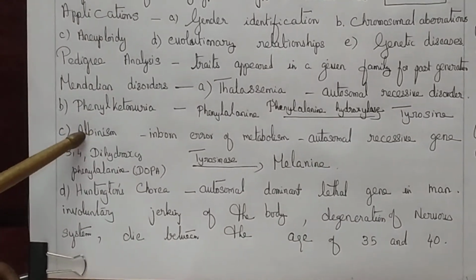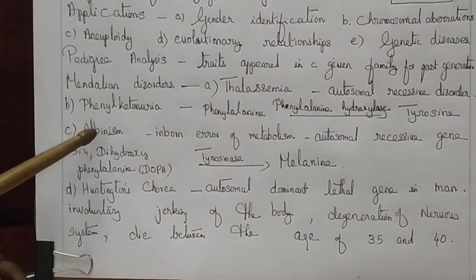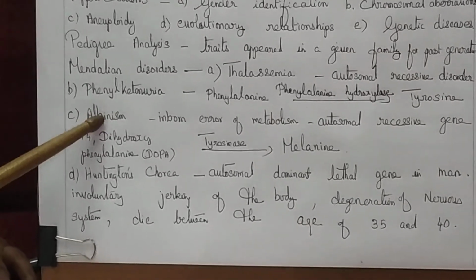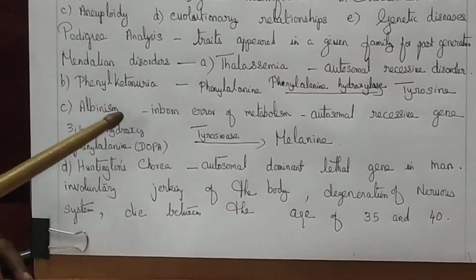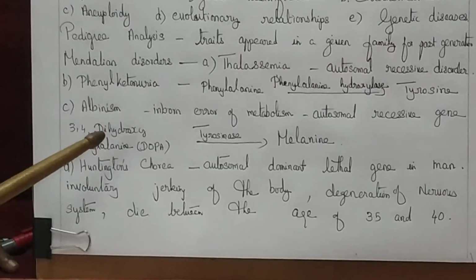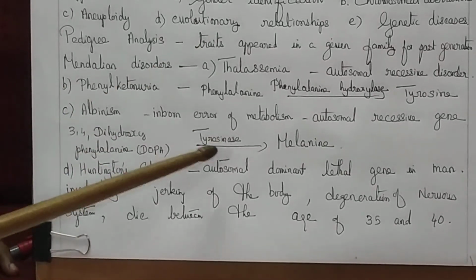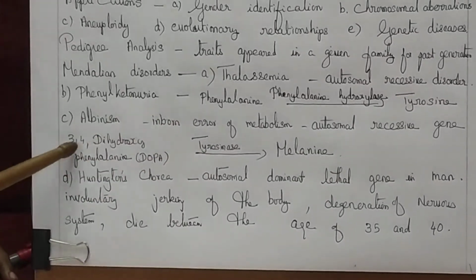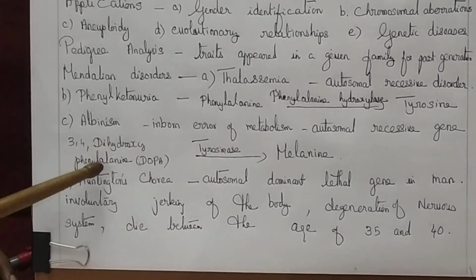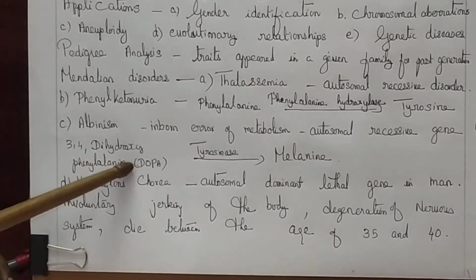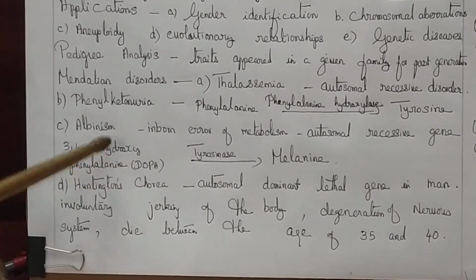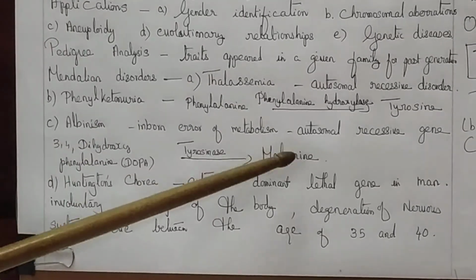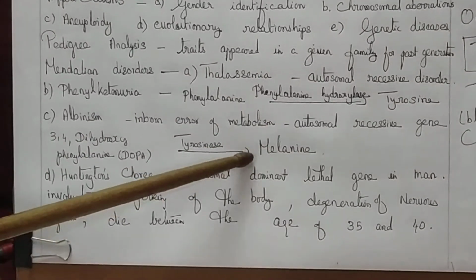The next metabolic disorder is albinism. Albinism is also an inborn metabolic disorder, and it is also an autosomal recessive condition. The tyrosinase enzyme converts 3,4-dihydroxyphenylalanine, DOPA, into melanin.